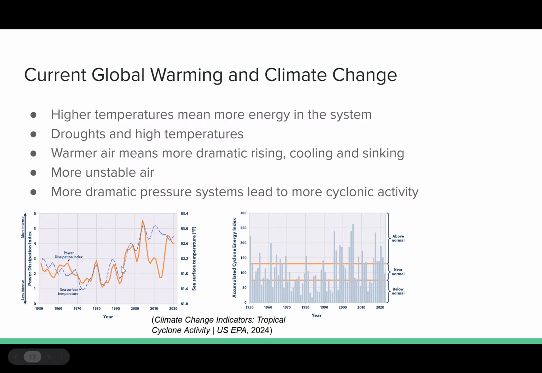And so I pulled this data. This is from the EPA from this year. And this is just the current tracking of cyclonic activity and cyclonic power. And so as you can see, if you just track this, it's very up and down, but there is an increase in correlation there. It's less obvious to see here. We have these higher days here, but the general trend is up here as well. And so when we're thinking about reasons to be considering lowering our global temperature through whatever means possible, I think this is a very good thing to consider.